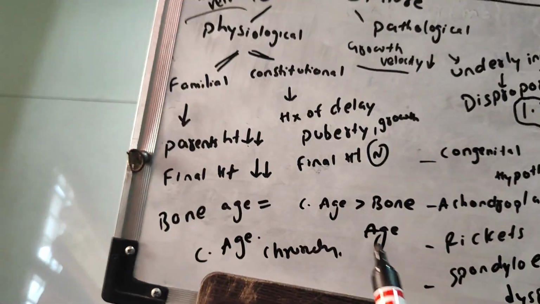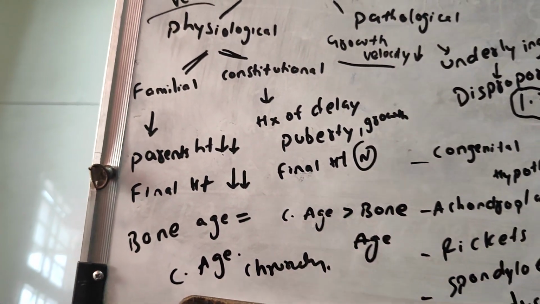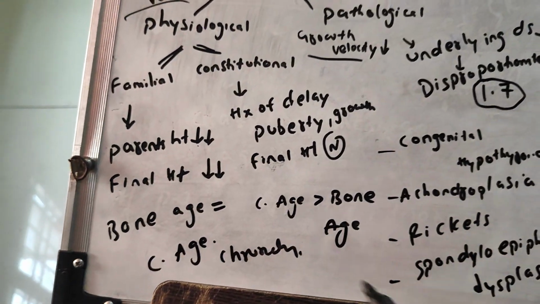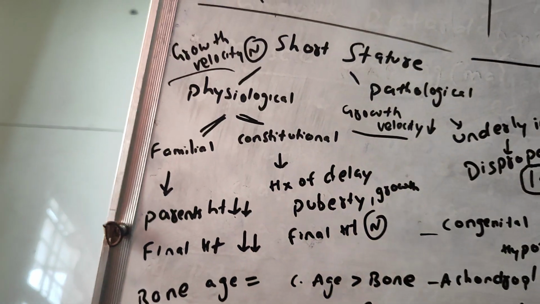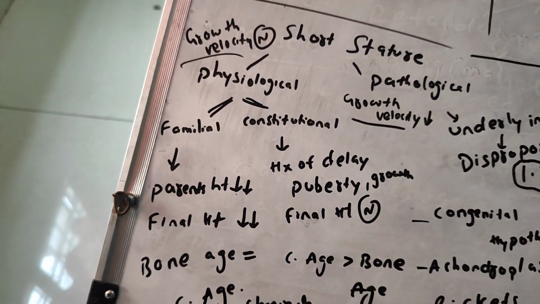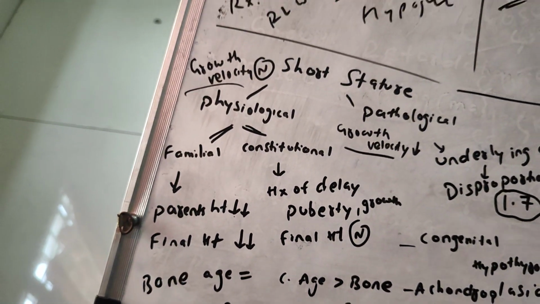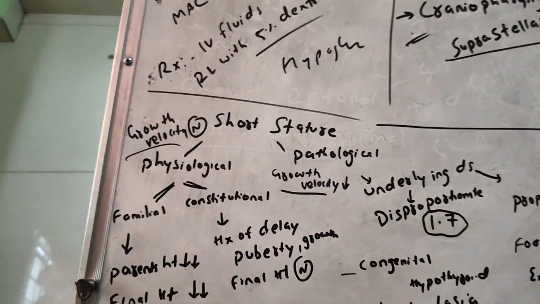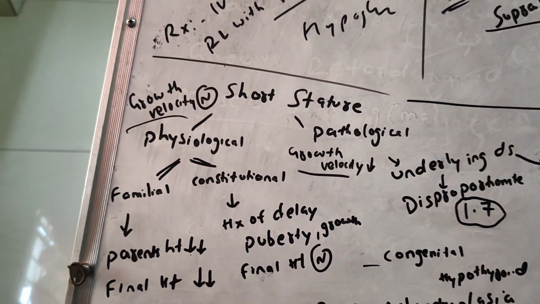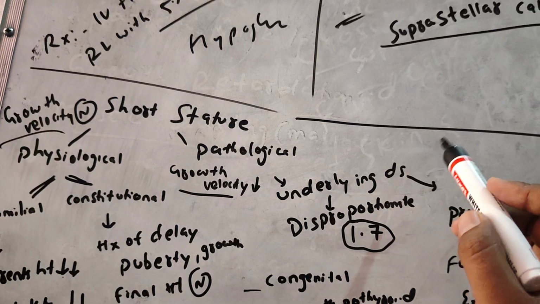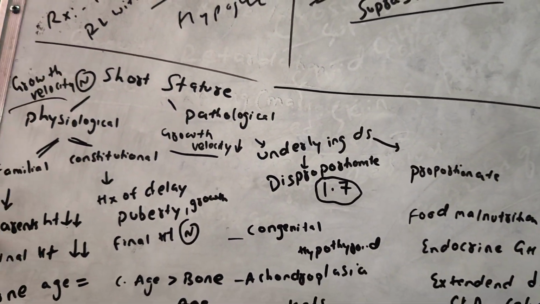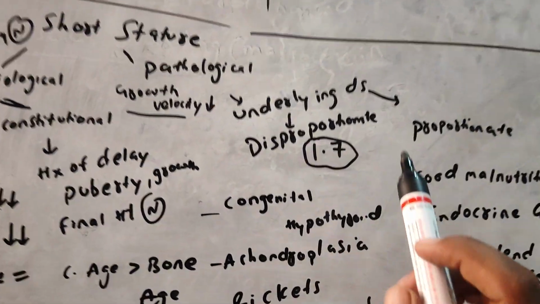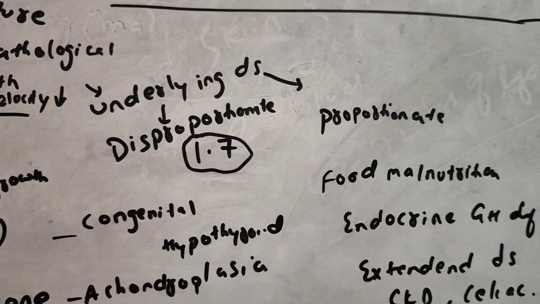And it also says chronological age is greater than the bone age. Chronological age greater than the bone age is seen in constitutional short stature. Got it? And coming to pathological short stature, it is due to some underlying diseases. These are of two types: disproportionate and proportionate.